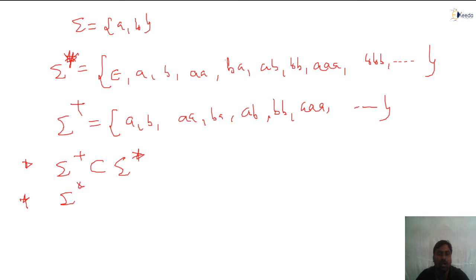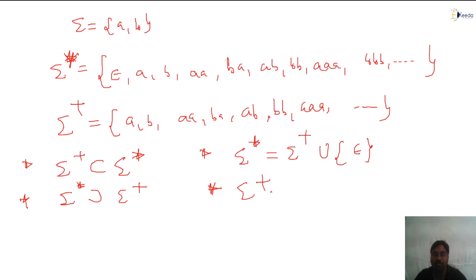And sigma star is a proper superset of sigma plus, both are not the same. The other point I can say: sigma star is nothing but sigma plus union epsilon. If we add one epsilon extra, that becomes sigma star or not? Yes. So another point I would like to say: sigma plus is equal to sigma star minus epsilon. Remove epsilon.